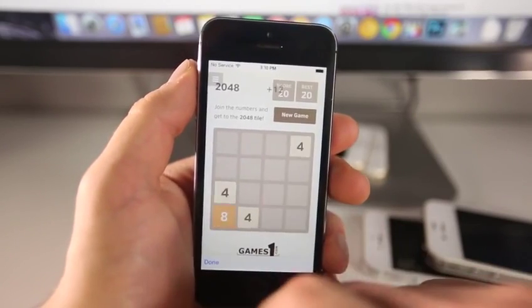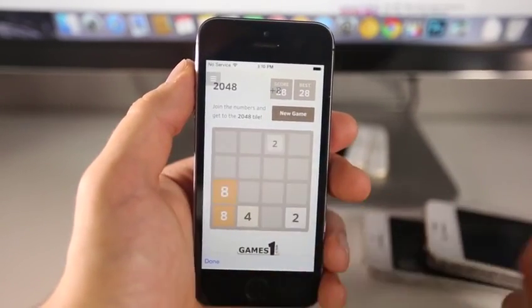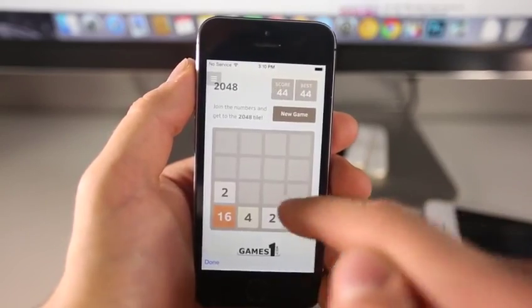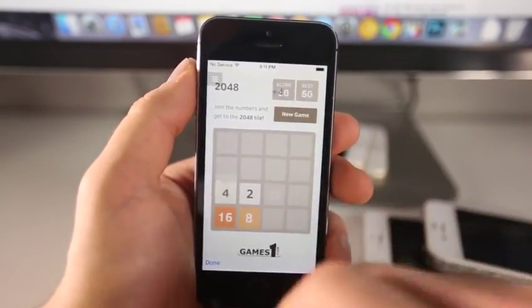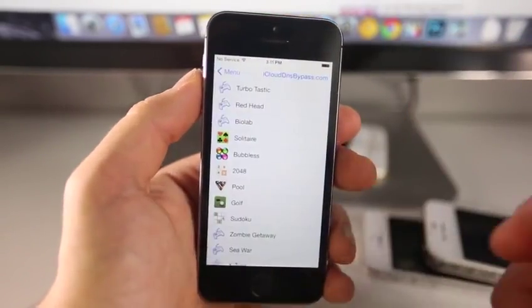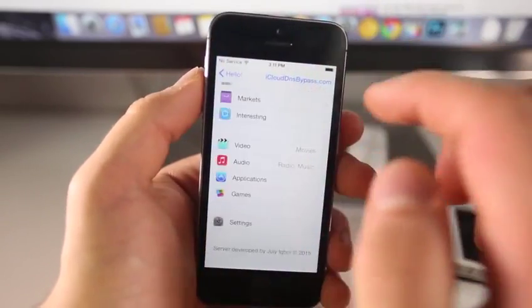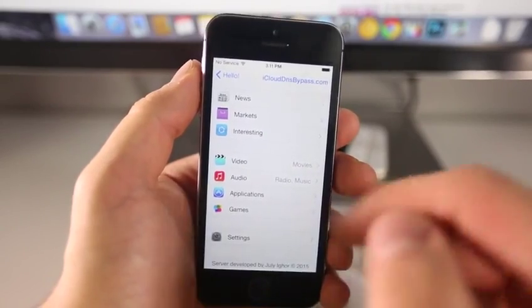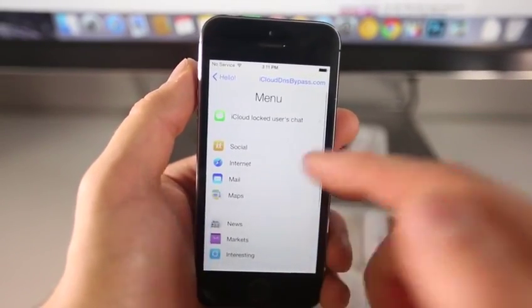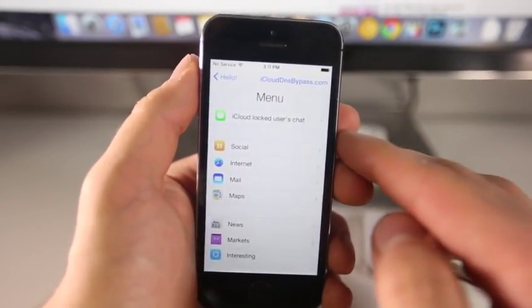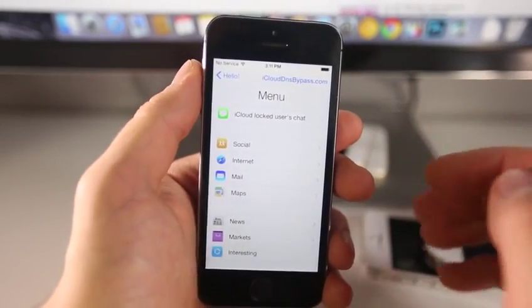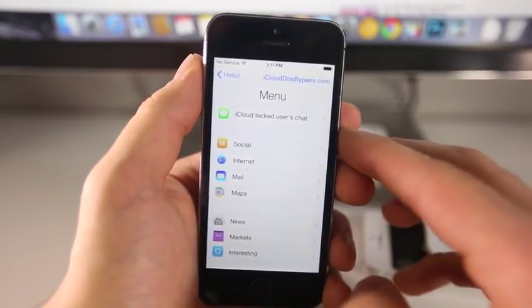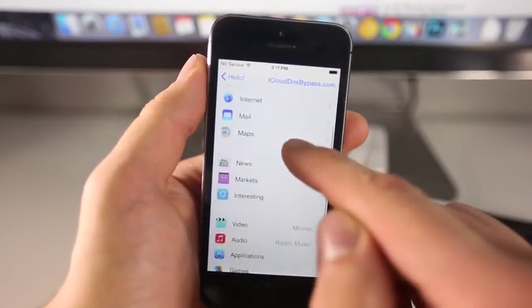Now it seems a little bit off. It's not usually what I'm used to with the app. However, it does work perfectly, and this is one of my favorite iOS games in general. But anyways, that's just a proof of concept. There's a lot to choose from here. There's so many things you can do. You can actually visit any website you want. You can listen to music, stream it. As you guys can see, there's a lot to do here. So your iCloud lock device is no longer permanently limited. So this is something that I don't see Apple patching in the future. Possibly, but I see this sticking around for a while.